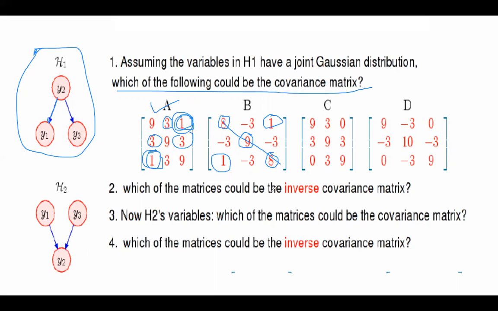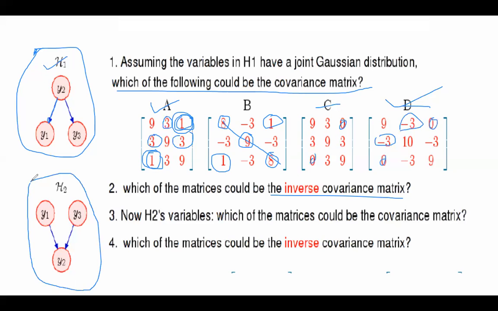In the case of inverse covariance matrix, I have either option C or D, because in both I have 0 here, but the values are negative for the same reason that we discussed in the last slide. Okay, negative values in the inverse covariance matrix do represent a positive correlation. So which is what we are assuming for H1. So in this case, the answer will be D. Now for this hypothesis, what will be the answer? Which of the matrices could be the covariance matrix?